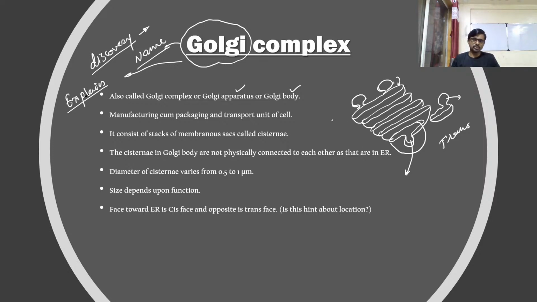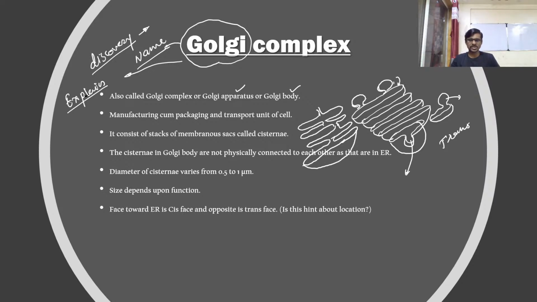If you see the structure of endoplasmic reticulum, it is also the same, but there is a small difference. Endoplasmic reticulum is always attached to the next cisterna, and there is a canal between the two cisternae in endoplasmic reticulum, but this canal is absent in the Golgi complex. So this is how these two structures are distinguished.